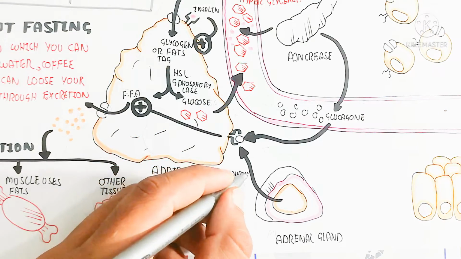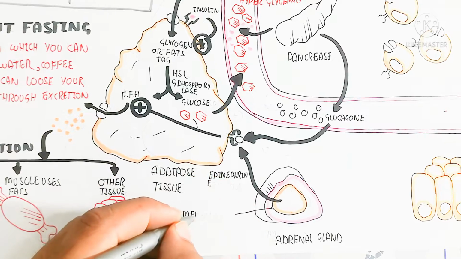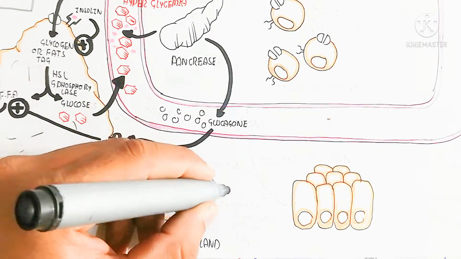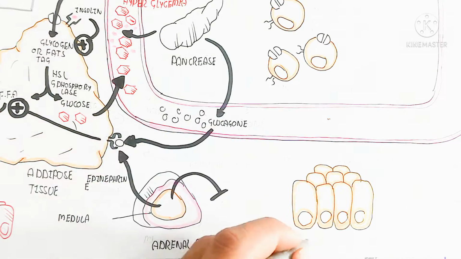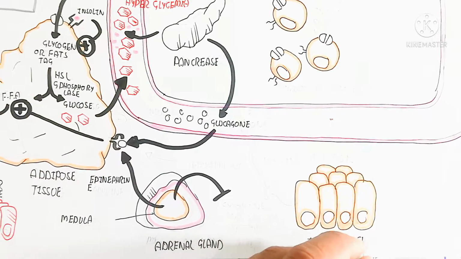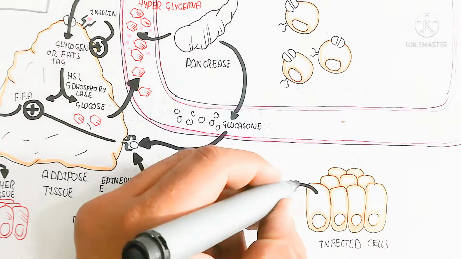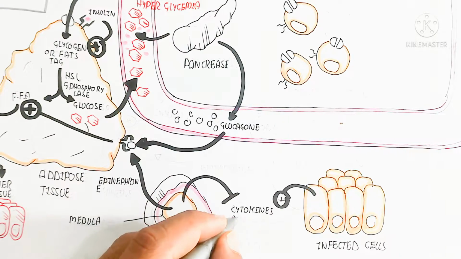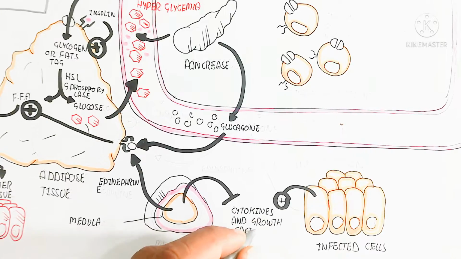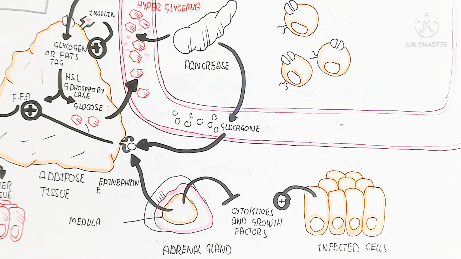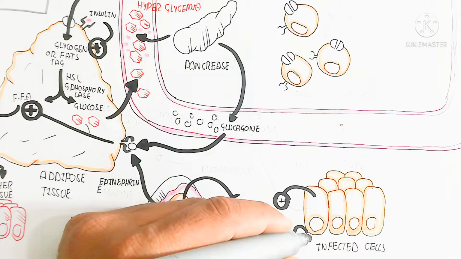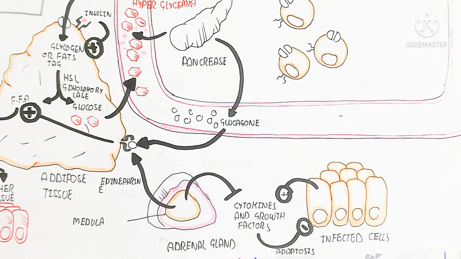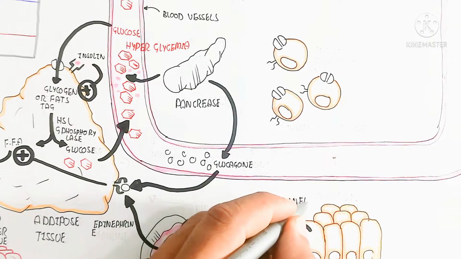While here is the adrenal gland. This adrenal gland, due to the sympathetic nervous system, produces the epinephrine and cortisol. This epinephrine and cortisol is basically used for the anti-allergic reaction, and in this way the cytokines and growth factors which would be produced from the infected cell will be inhibited, and this inhibition of the cytokines and growth factors will lead to apoptosis because the growth and proliferation will be inhibited. So there is no more inflammation.